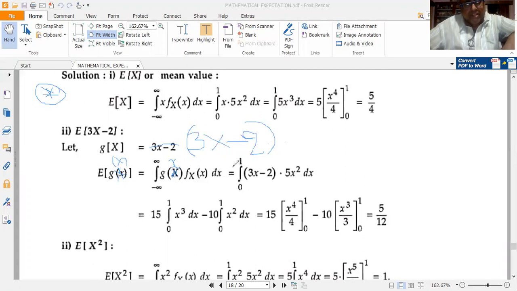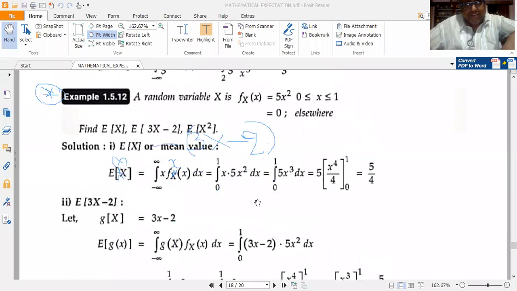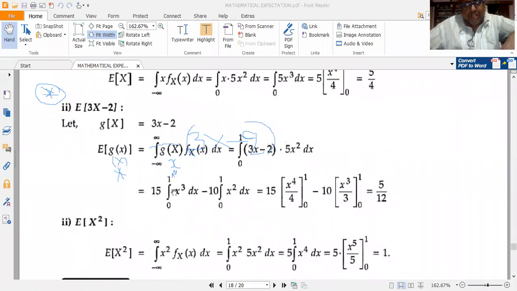But let me come to the problem. Fx of x has a non-zero value only for x lying between 0 and 1. For x less than 0 and x greater than 1, it is having a 0 value. Due to this fx of x behavior, this integral reduces to integral 0 to 1.